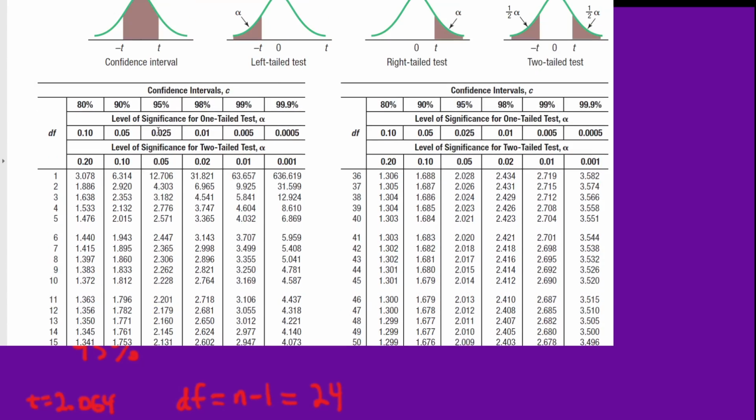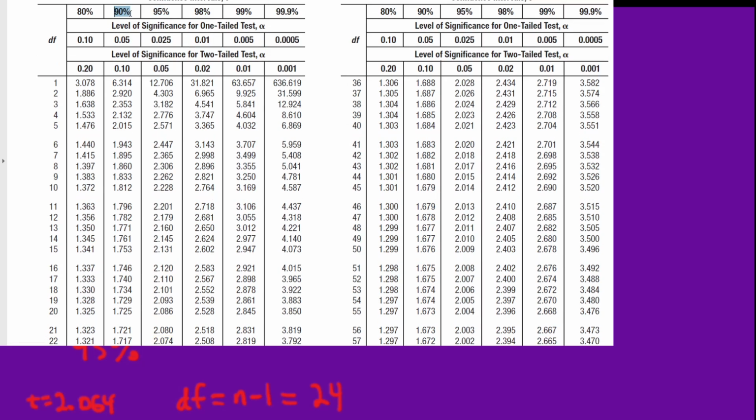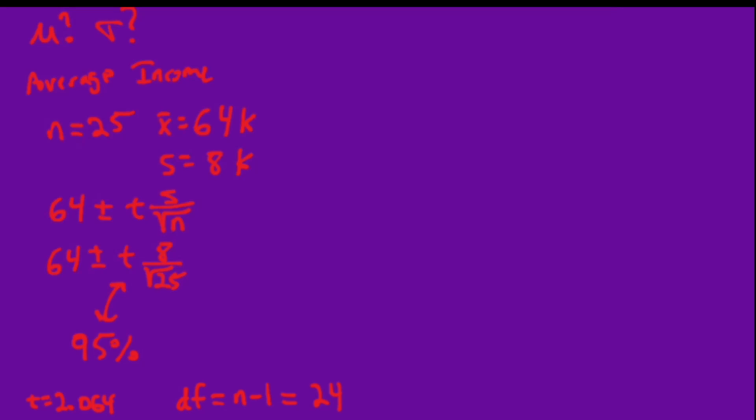That's how we go about it. We want to find what confidence interval we want and scroll down to the degrees of freedom, which again is n minus 1. If we had chosen a 90% confidence interval, we'd have a different value, just like we would with the z. We'd plug in 1.71. Again, that's a smaller number because we're less certain, since we're only using the 90% confidence interval. So we can plug in 2.064.